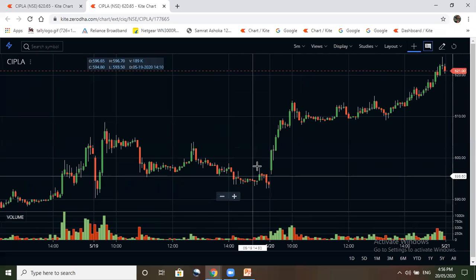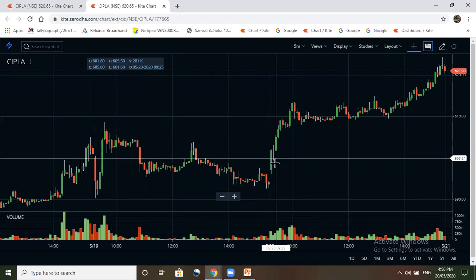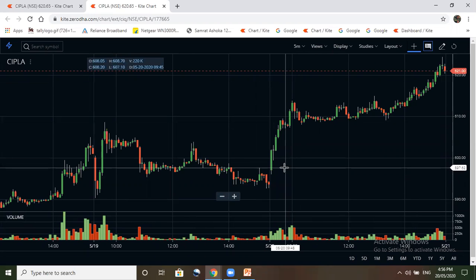For example, if you have entered here after the formation of this candle, on the next candle. So if you observe here, Cipla, the time frame is a 5-minute chart. In intraday, different time frames are used. Some traders use the 1-minute chart. Some traders use the 3-minute chart. Some traders use the 5-minute chart.